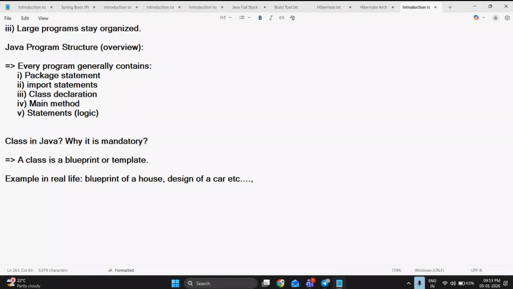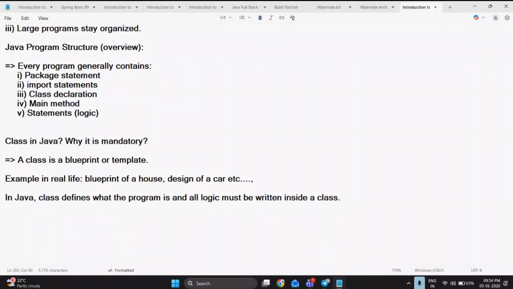In Java, a class defines what the program is actually about, and all logic must be written inside a class.